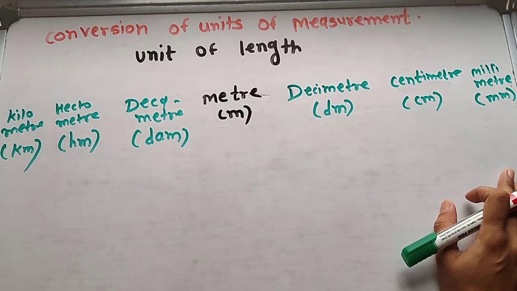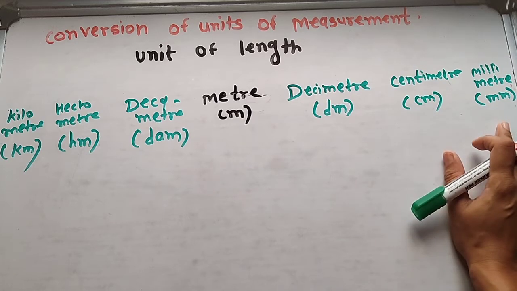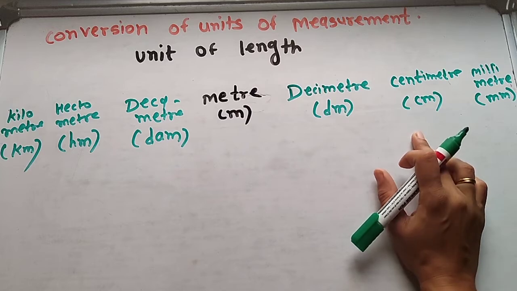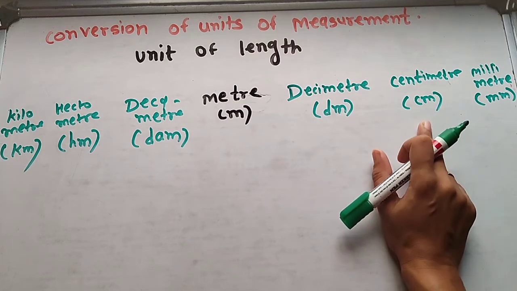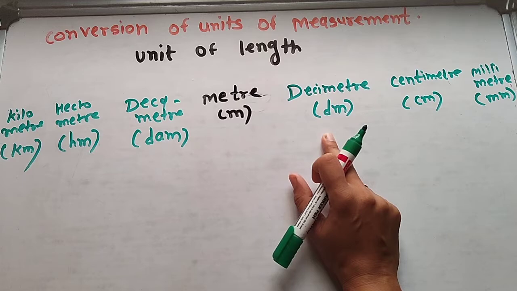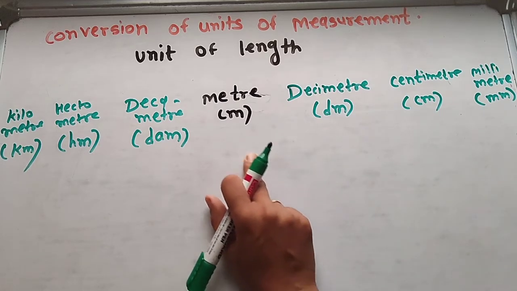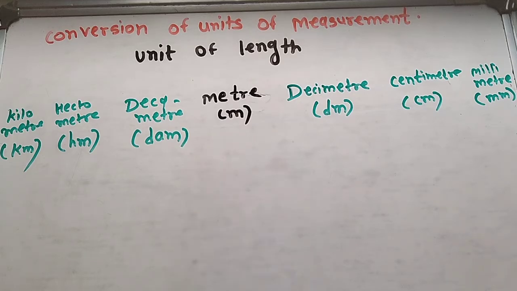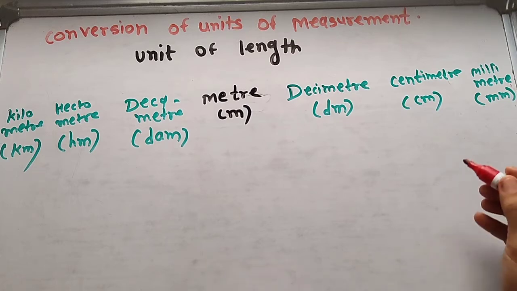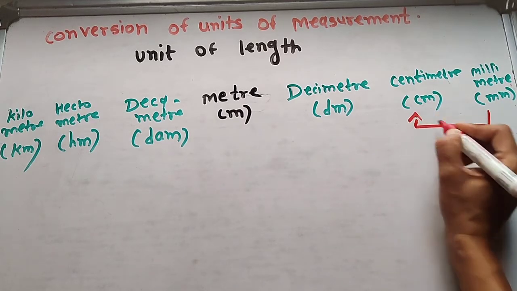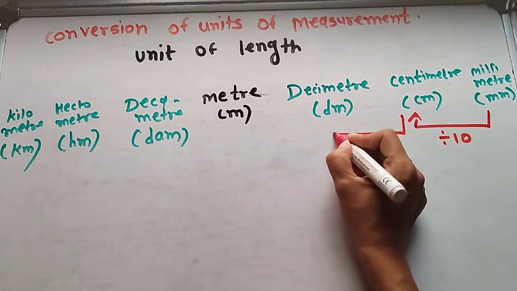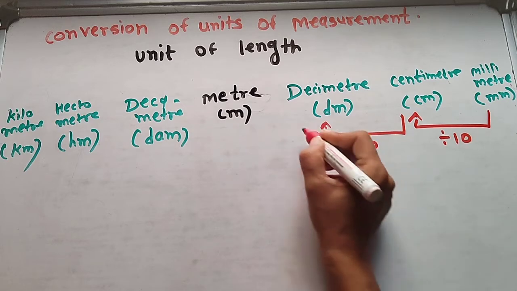Converting centimeter to decimeter, we divide by 10.